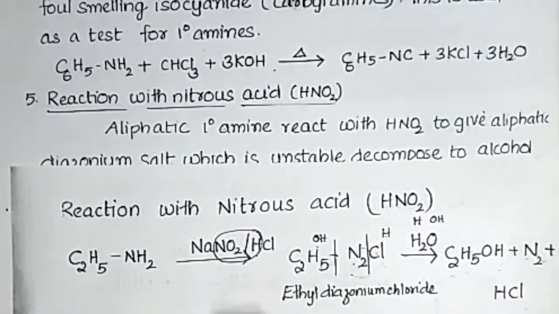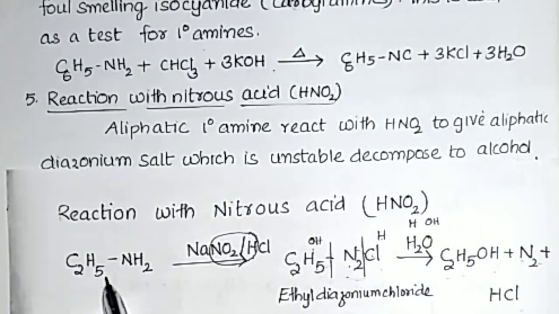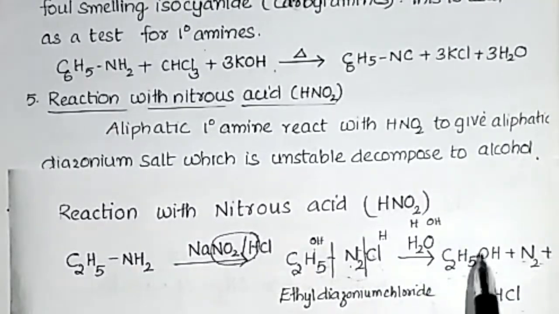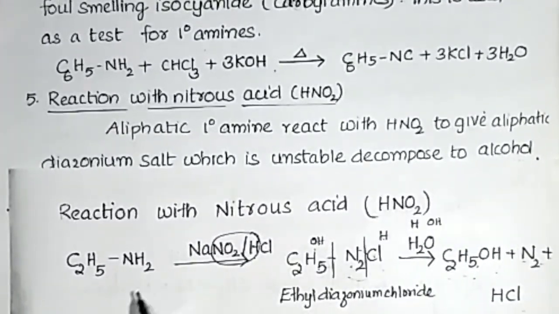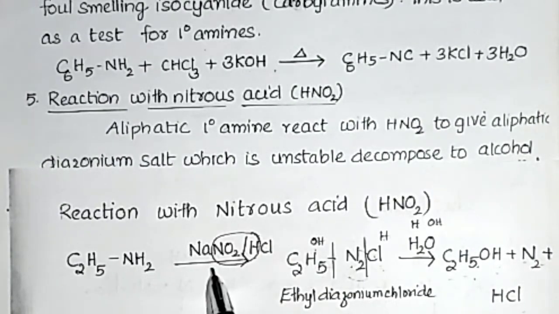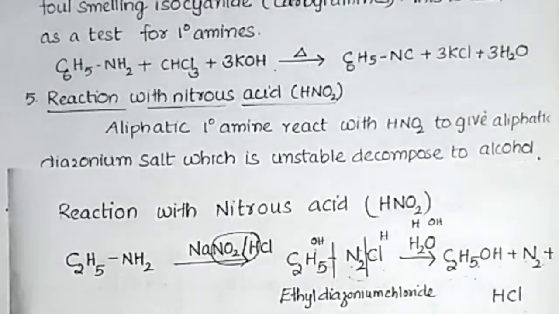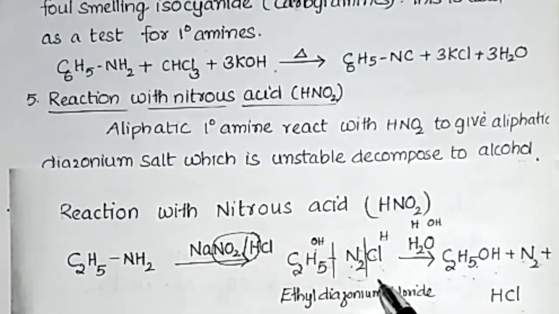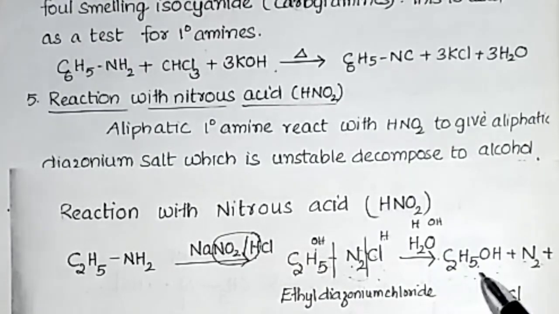So listen, how will you convert ethanamine to ethanol? Very simple: ethanamine is treated with HNO2, that means NaNO2 and HCl is added. Then we get ethyl diazonium chloride, which on hydrolysis yields ethanol.